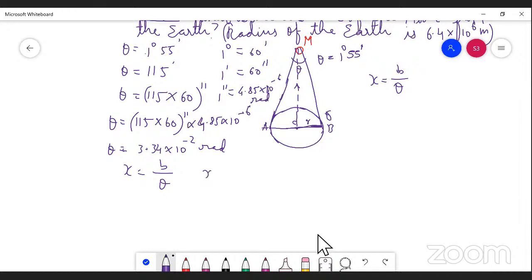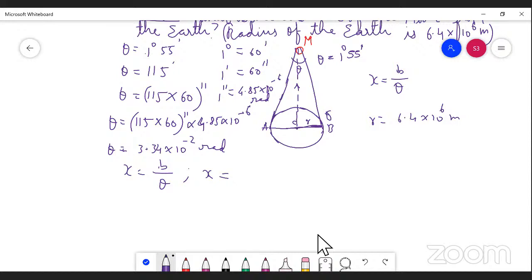So x equal to, now the value of theta we know. One more thing: this is the base or diameter of the earth. Radius is given, but diameter we should convert from the radius. That's very important. The value of radius we already know: r equal to 6.4 into 10 to the power of 6 meter. If you double this radius, we can get the diameter of the earth.